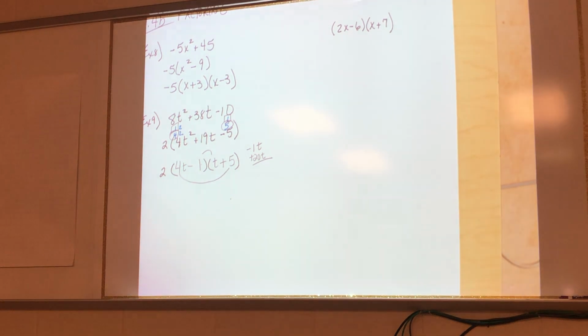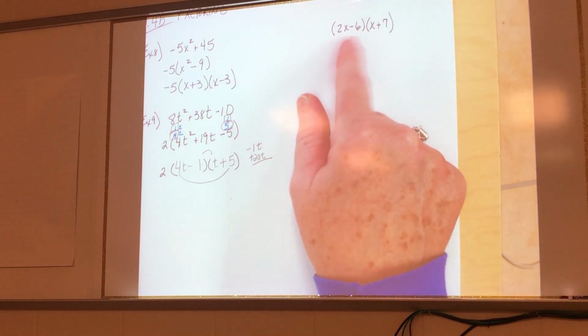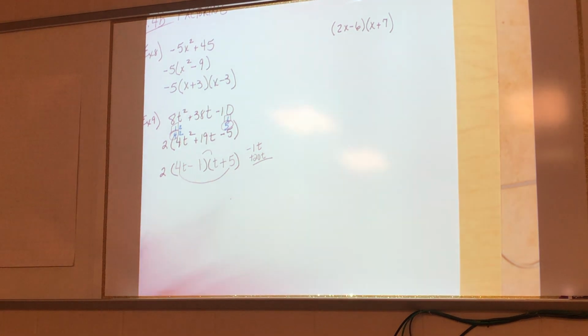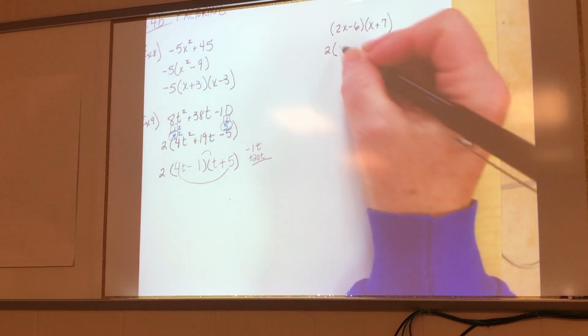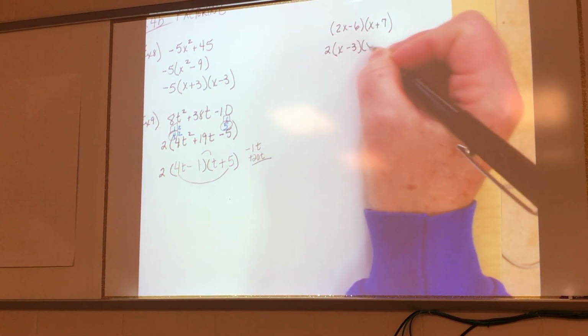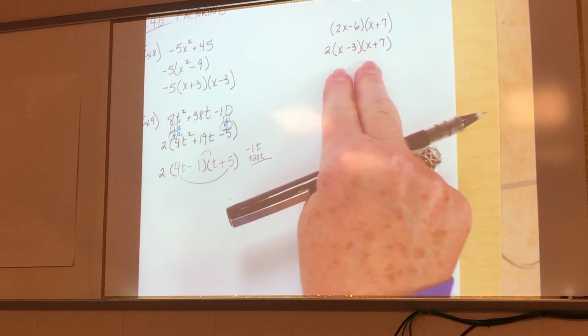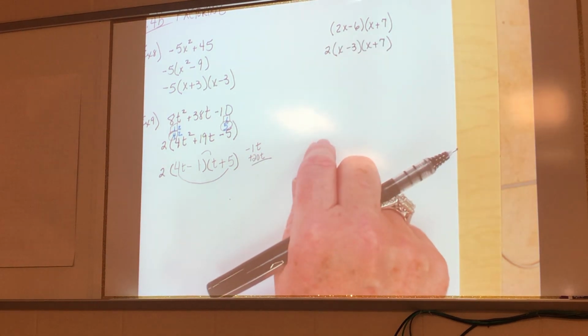Tell me what you see there that should have happened. You take out 2. Yeah. Anytime you see a factor that something can pull out, then you could just say to yourself, dang, I should have pulled a 2 out in the beginning, and that would have made it a lot easier to factor. But I can still pull it out right here. Pull it out front. What are you left with right here? X minus 3. This and this are the same thing.